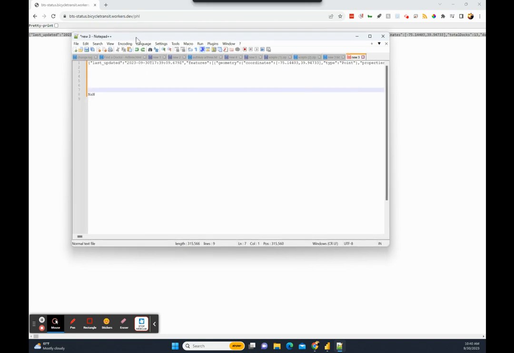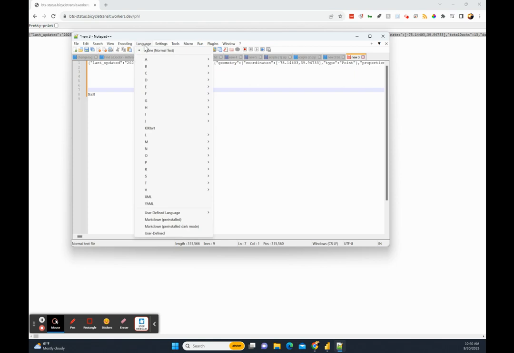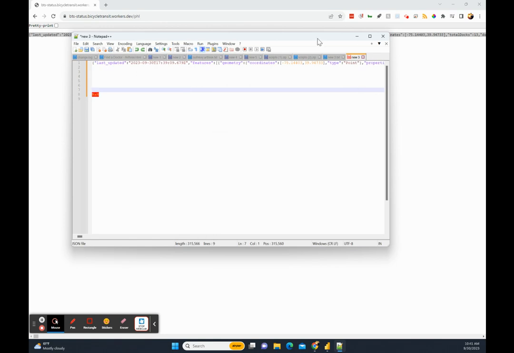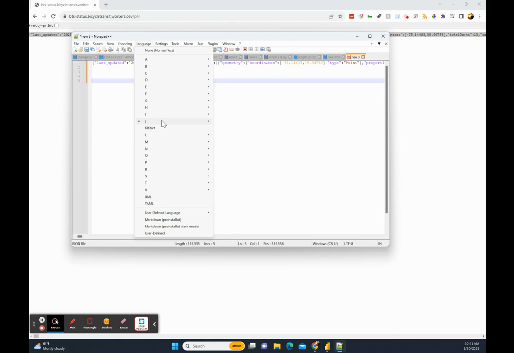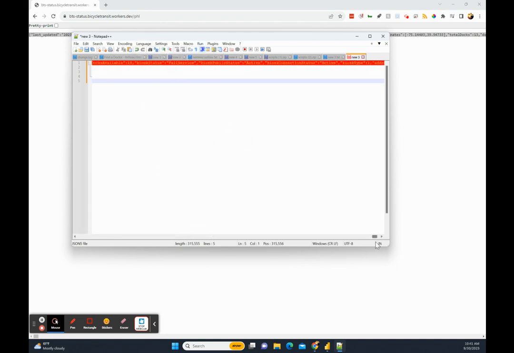So one of the cool things about Notepad++ is that you can select language, and then it will do formatting that's specific to that language. So I think we're just using regular JSON, which is a JavaScript object notation. It does some nice color formatting for us, but I don't see the indentation. Let me see if I change it to JSON5, if that does anything for us. Oh, and see, maybe we do have some indentation here. All right, let's see what that looks like in Power BI.